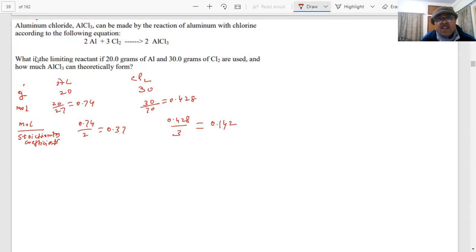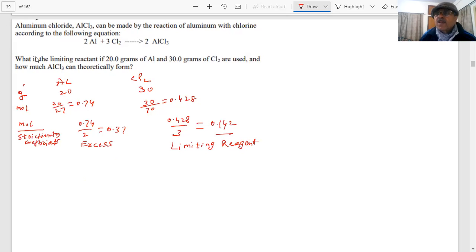Which is smaller, students? 0.142. This is the limiting reagent, student. This is in excess, students.